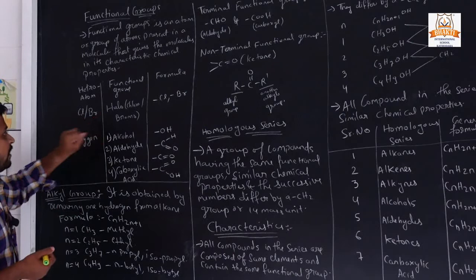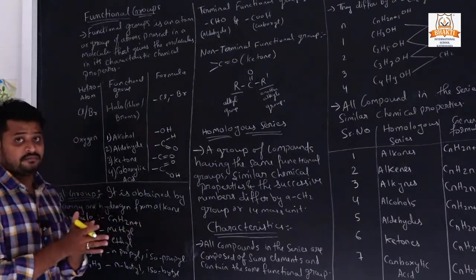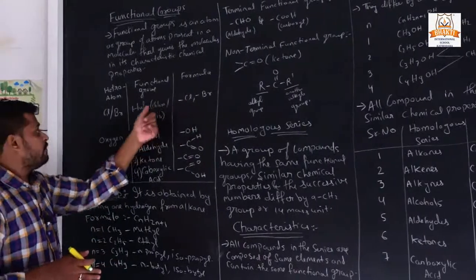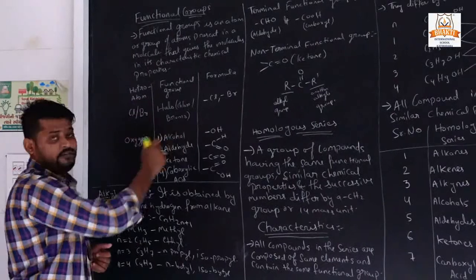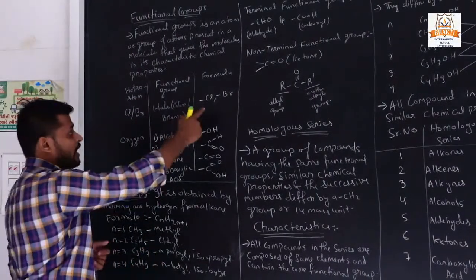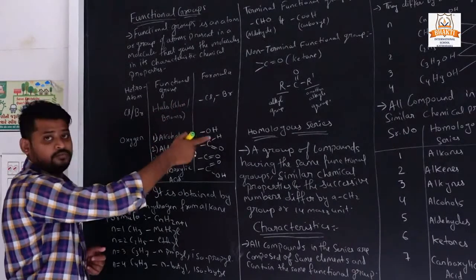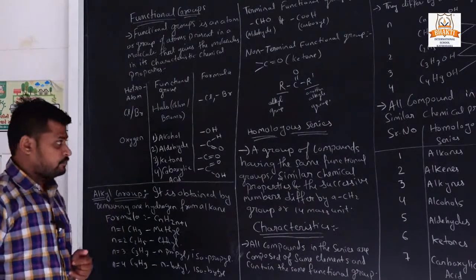Now Cl, Br: if we add chlorine to a carbon, it makes a halogen compound, chloro. If bromine is added, it makes bromo.